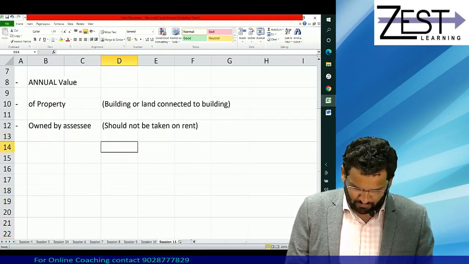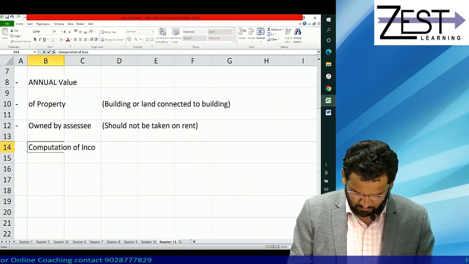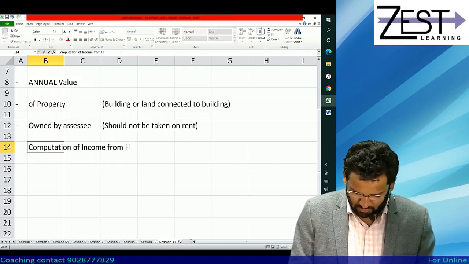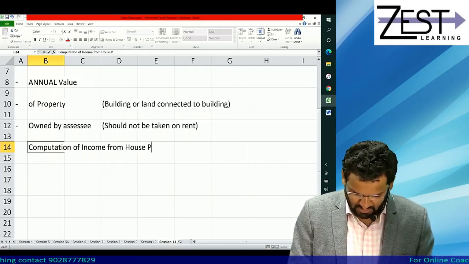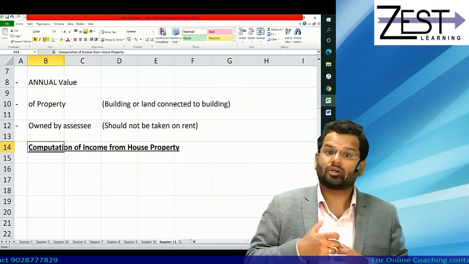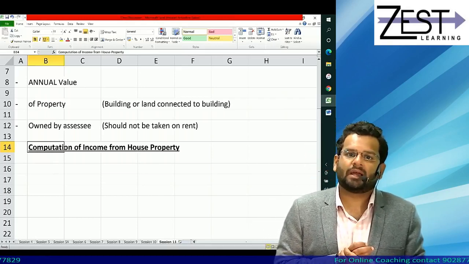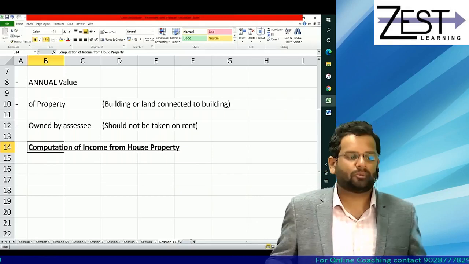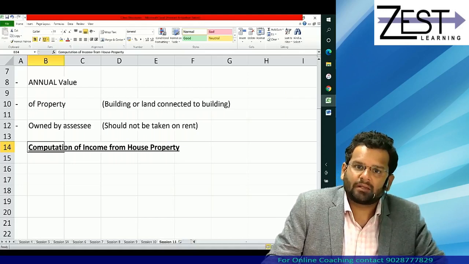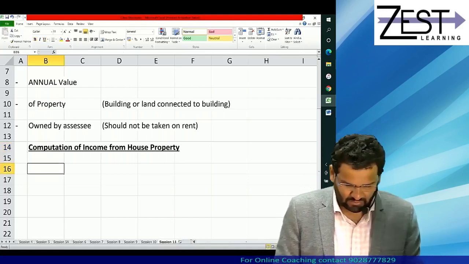Okay, so I'll just do the format, do it along with me. Computation of income from house property. So of course, as we do the format, you'll automatically understand that each head has a separate set of deductions. So which exact deductions you will get while calculating this income from house property, that you will understand. You will understand how to calculate that annual value. So all such points will keep on getting clarified.